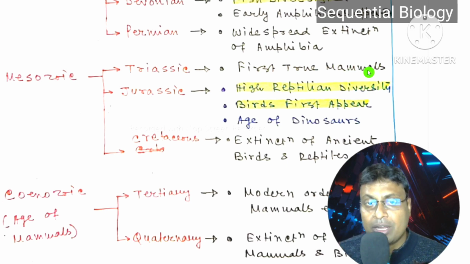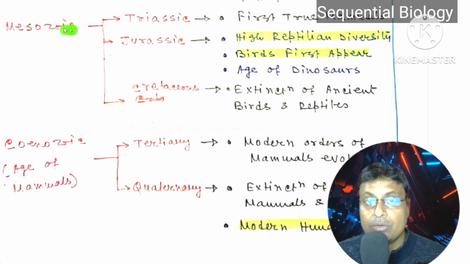So in the Triassic period, during the Mesozoic era, the first true mammals appeared, and in the Jurassic period, high reptilian diversity appeared, and the birds also appeared from reptiles, and this Jurassic period is known as the Age of Dinosaurs. In the Cretaceous period, which is also included under the Mesozoic era, the extinction of the ancient birds and reptiles occurred. So this is very, very important.